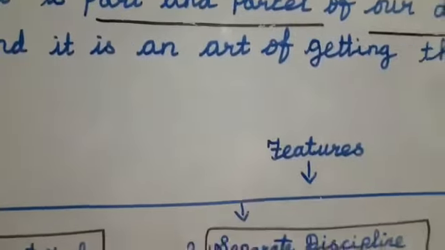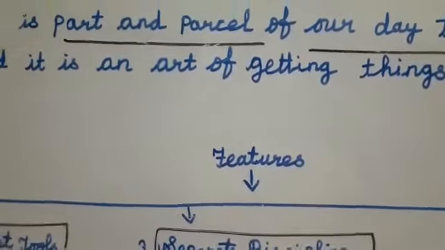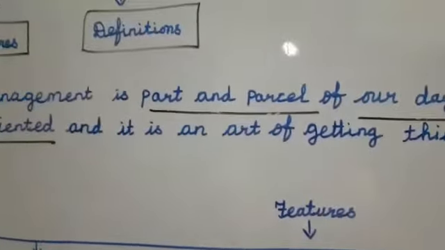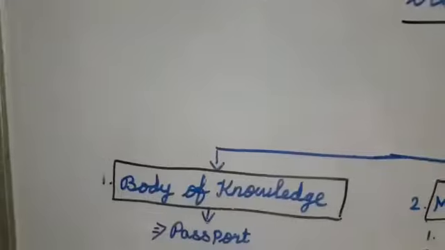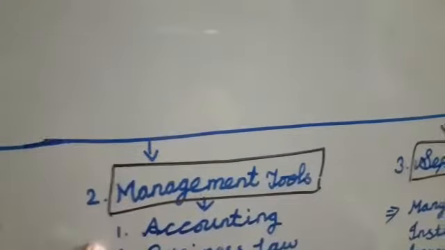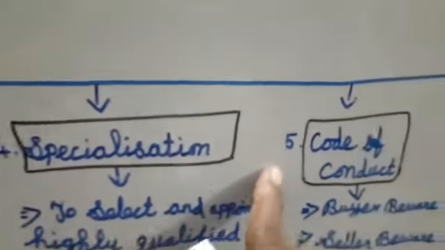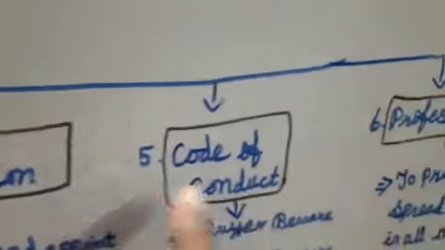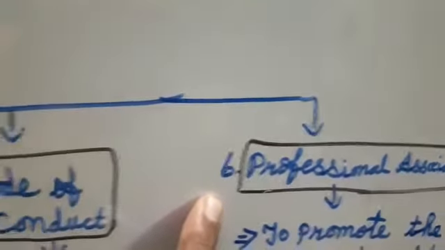Next we are going to see the features. Totally in management side we have 6 features. Listen here. First one, body of knowledge. Second one, management tools. Third one, separate discipline. Fourth one, specialization. Fifth one, code of conduct. Sixth one, professional association. Now shall we see one by one.